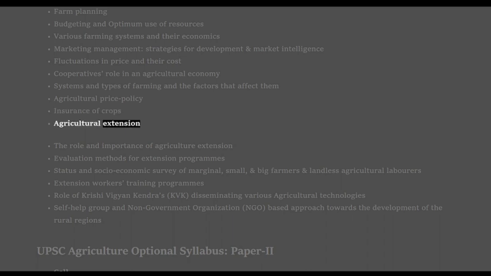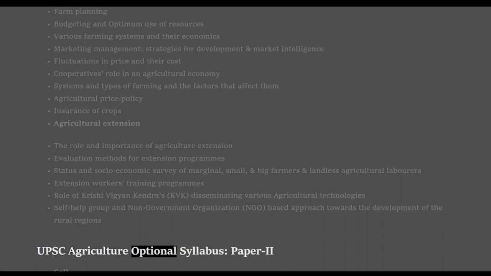Agricultural extension. The role and importance of agriculture extension. Evaluation methods for extension programs. Status and socio-economic survey of marginal, small, and big farmers and landless agricultural laborers. Extension workers training programs. Role of Krishi Vigyan Kendras, KVK, in disseminating various agricultural technologies. Self-help group and non-government organization, NGO, based approach towards the development of the rural regions.